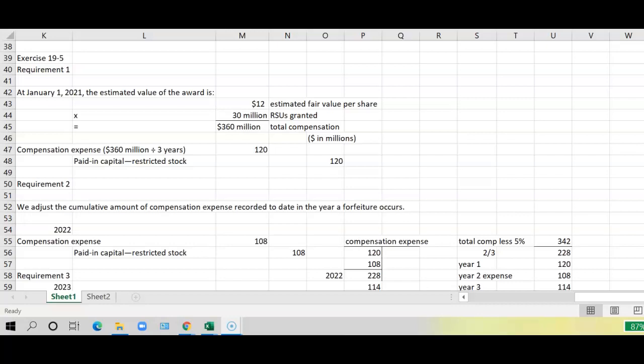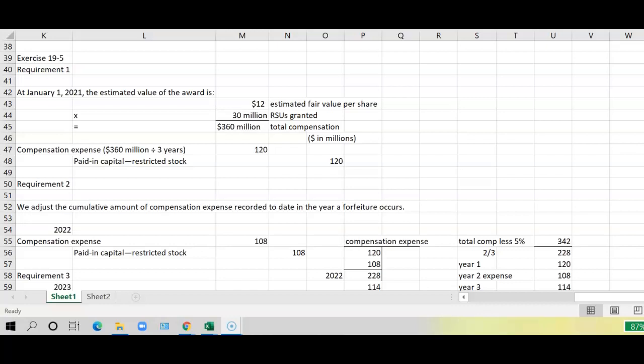shares of $1 par to executives subject to forfeiture if the employment is terminated within 3 years. After the recipients of the RSUs satisfy the vesting requirement, the company will distribute the shares. The common shares had a market price of $12 per share on the date of grant. At the date of grant, Mess anticipated that 6% of the recipients would leave the firm prior to vesting.